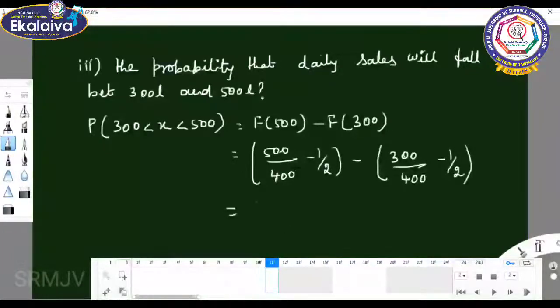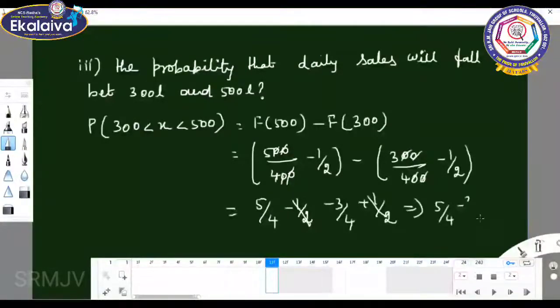It gives 5 by 4 minus 1 by 2 minus 3 by 4 plus 1 by 2. The 1 by 2 terms cancel. The remaining values: 5 by 4 minus 3 by 4 is 2 by 4, which is 1 by 2.